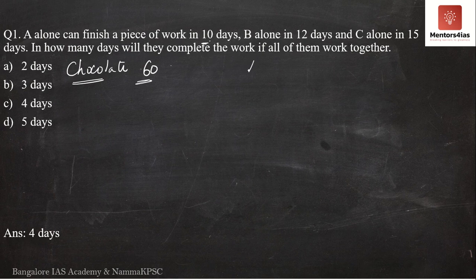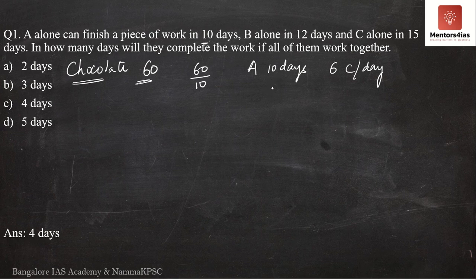So coming to A. Now if the number of chocolates is 60, and A eats all 60 chocolates in 10 days, in one day, how many chocolates would he eat? In one day, he would eat nothing but 6 chocolates, correct? 60 by 10. If A eats 60 chocolates in 10 days, in one day, how many chocolates? 60 by 10, this is nothing but 6 chocolates per day.